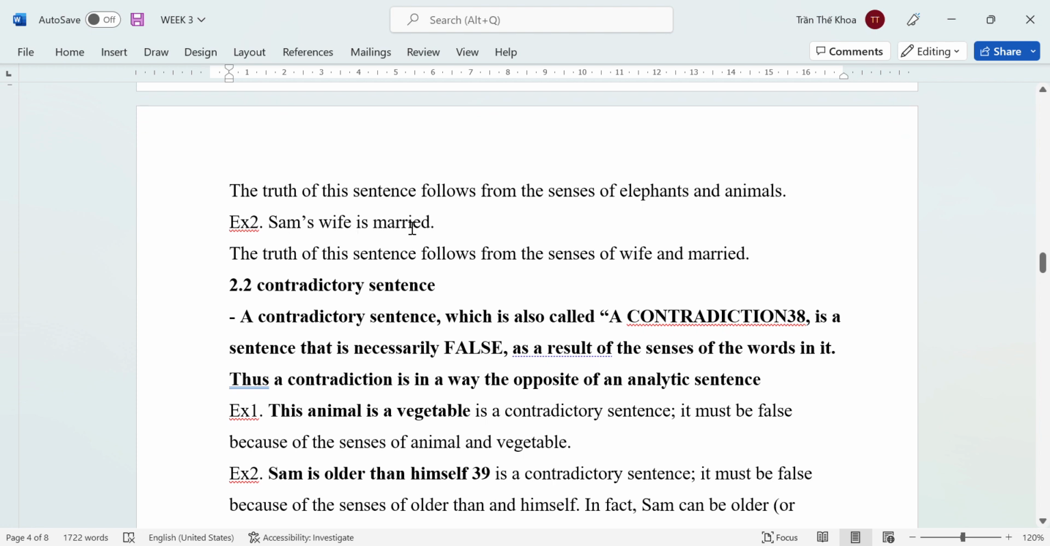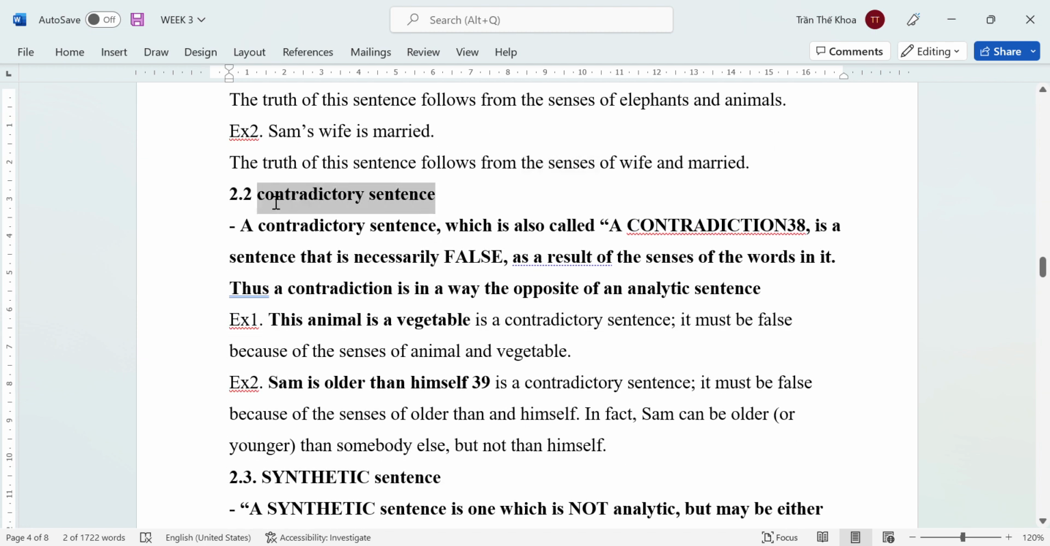Exercise number 2. Sam's wife is married. So this is true because the truth of this sentence follows from the sense of the words wife and marry. If we replace the word wife by the word baby, Sam baby is married, it's not correct. Or we say Sam's table is married, it's not correct, because it doesn't make sense. Nghĩa là nó không tạo ra ngữ nghĩa.